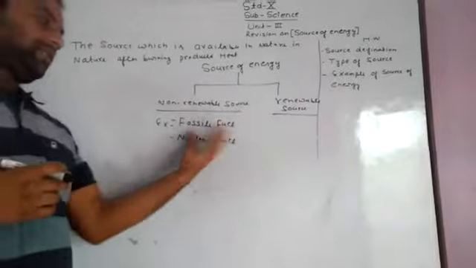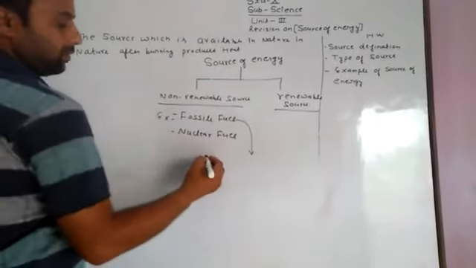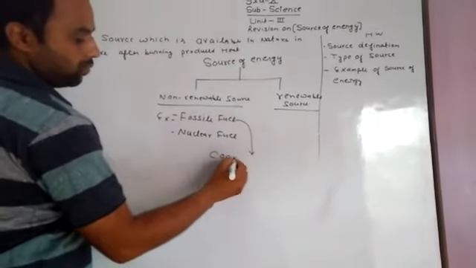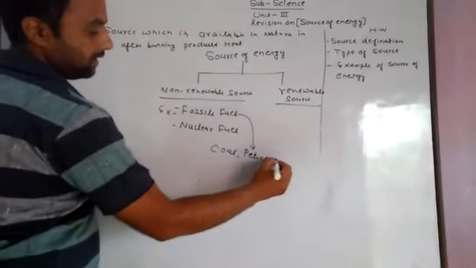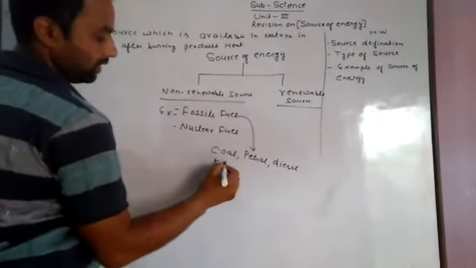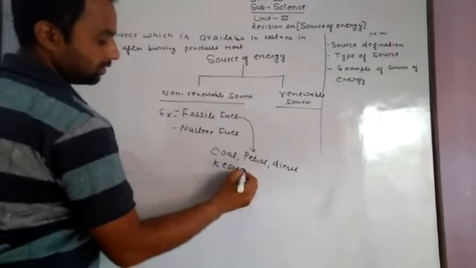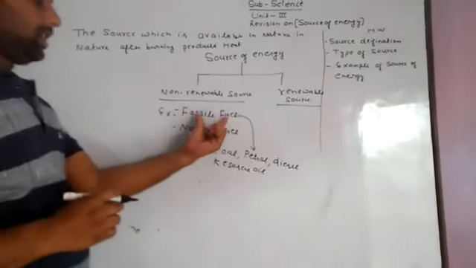Now we are describing the fossil fuels. What are fossil fuels? There are various types of fuels. First is coal, petrol, diesel, kerosene oil. These are called the fossil fuels.